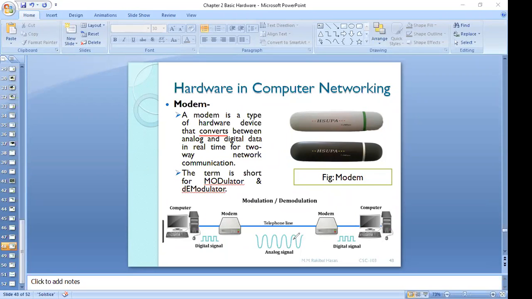So now come to the point. Can you see the figure at the bottom of this slide? Suppose this is computer number 1, your PC, and this is computer number 2. You would like to send an email to your friend.